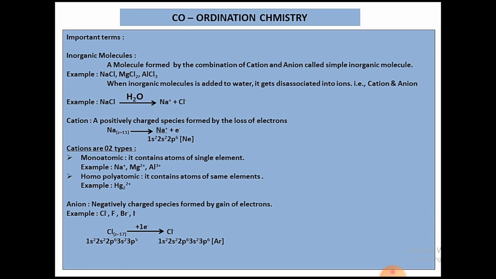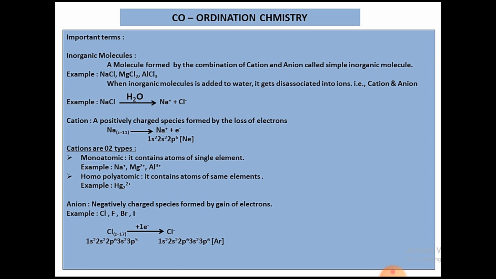Next, coming to the homopolyatomic cation. It contains atoms of the same element, and the same atom can be present many times. Example I can give you: Hg2 2 plus, where Hg is present 2 times. So it is a homopolyatomic cation.